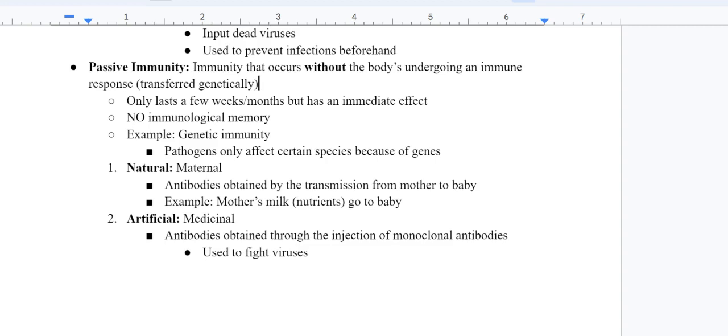And the second one is artificial, which is medicinal. So it's when we take medicine. These are antibodies obtained through the injection of monoclonal antibodies. So it's when we take